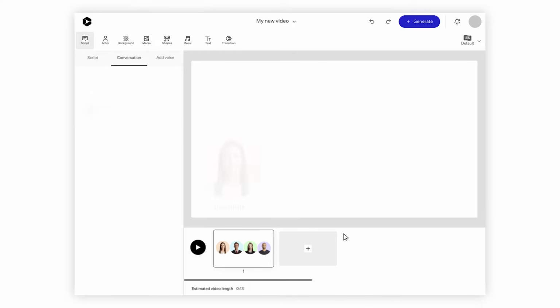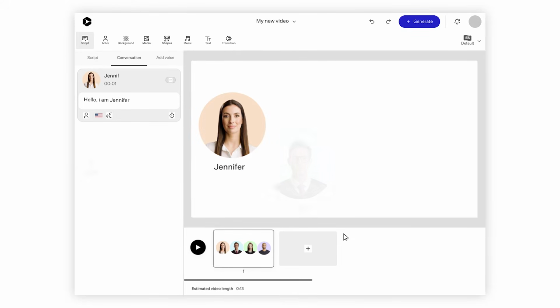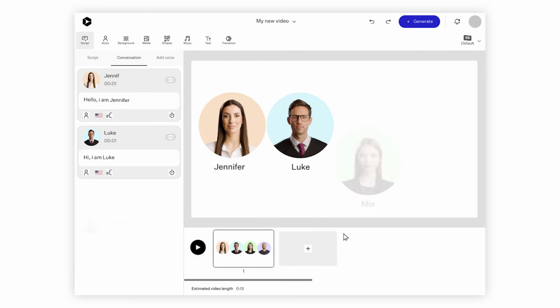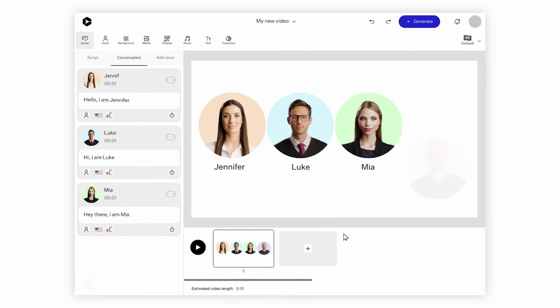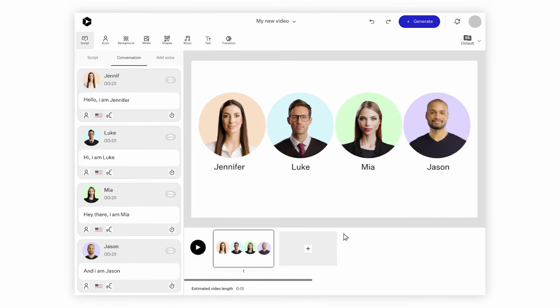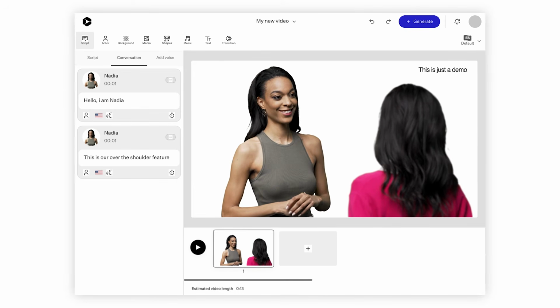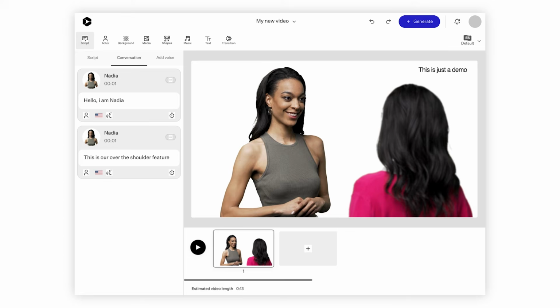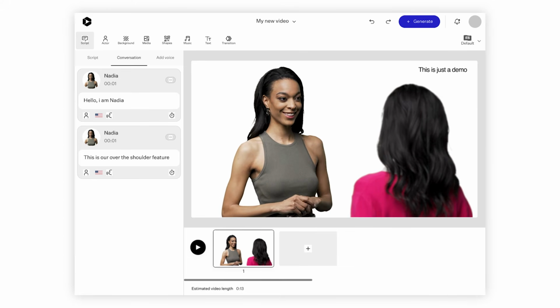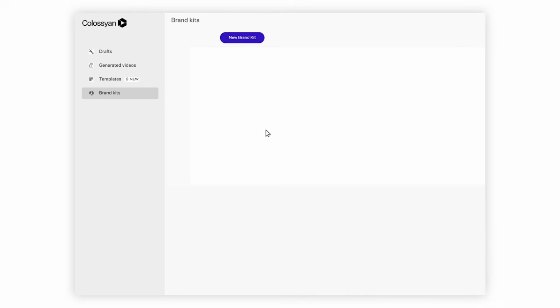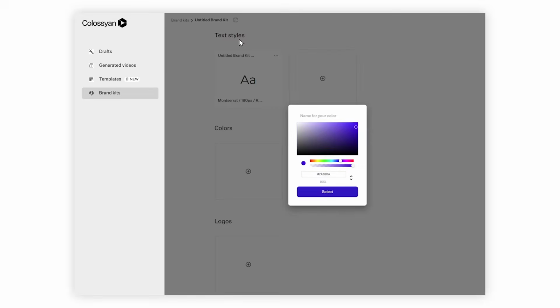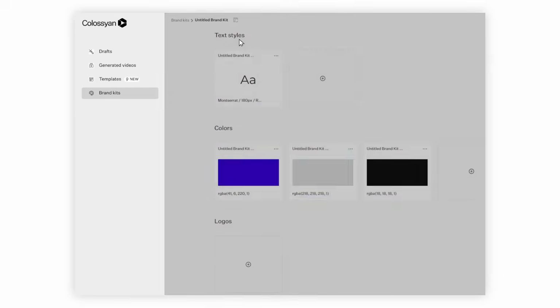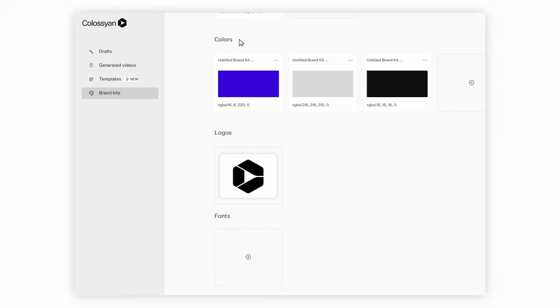Make videos that feel like conversations. Colossyan lets you add up to 4 avatars in one scene to recreate realistic conversation-based dialogues that can help improve scenario-based training. Soon you'll be able to have these avatars talk to each other using an over-the-shoulder view, making dialogues even more engaging. Use brand kits to apply brand assets like colors, fonts, and logos to create visually consistent videos